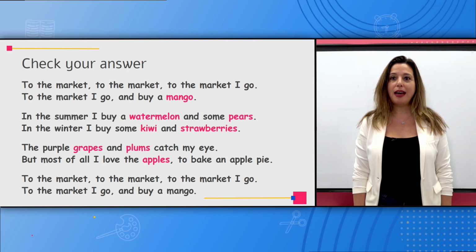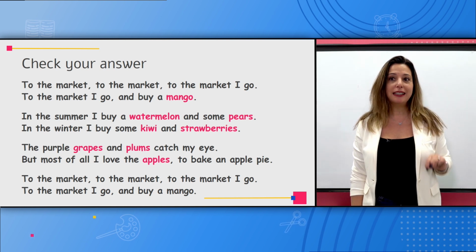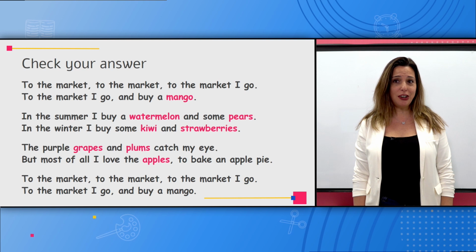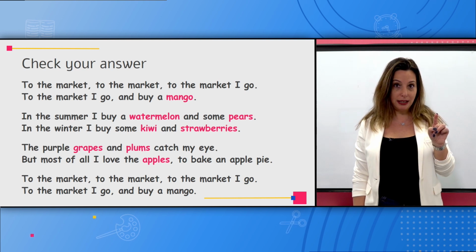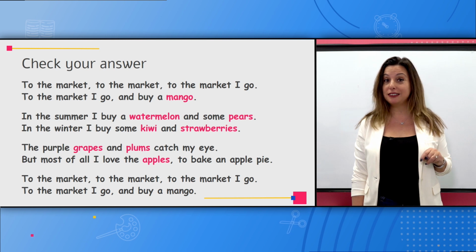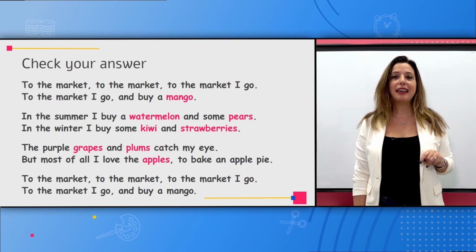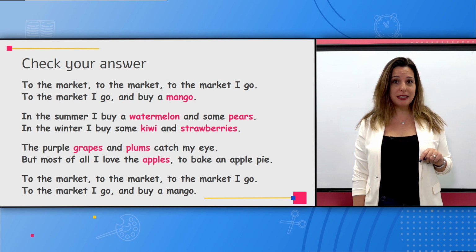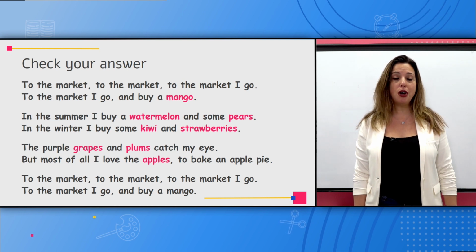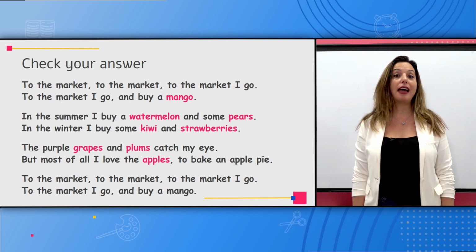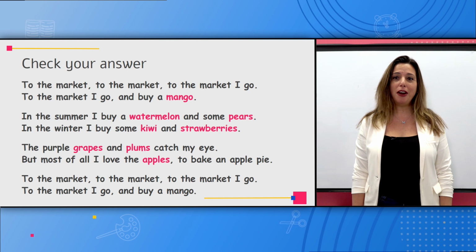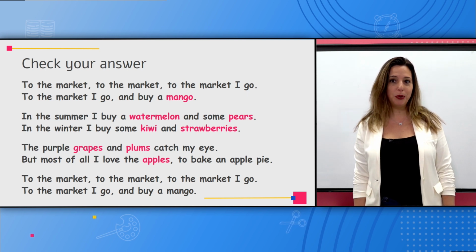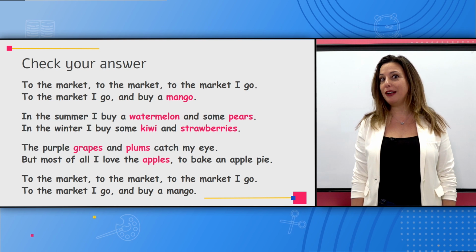In the summer, I buy a watermelon and some pears. I hope you wrote them down. In the winter, I buy some kiwi and strawberries. Did you write them down? The purple grapes and plums catch my eye. Grapes, plums. But most of all, I love the apples to bake an apple pie. Apples. To the market, to the market, to the market I go. To the market I go and buy a mango.